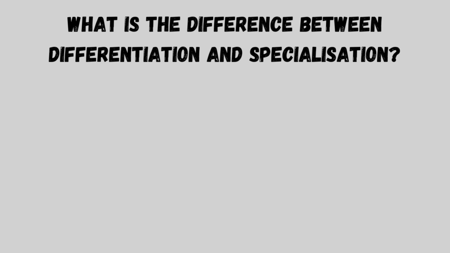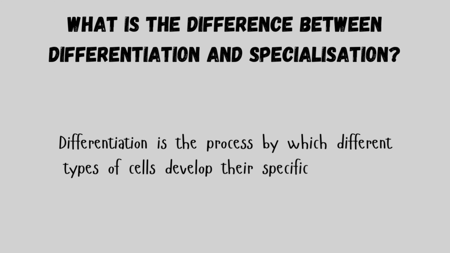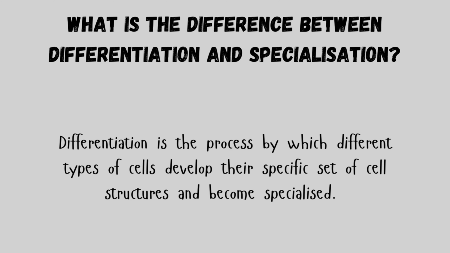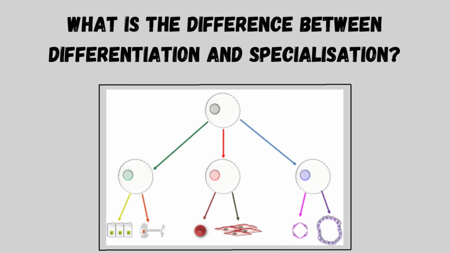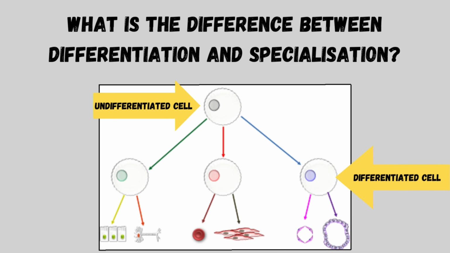Okay, so what is the difference between differentiation and specialisation? Differentiation is the process by which different types of cells develop their specific set of cell structures and then become specialised. Let's look at this a little deeper. Before a cell can carry out its specific role within an organism, it must first develop the correct subcellular structures for the job. It does this in a process called differentiation, which then produces specialised cells.